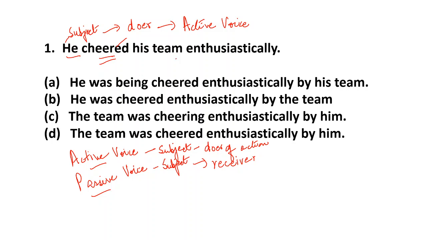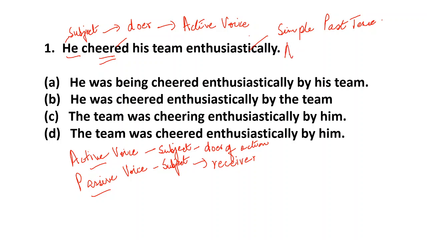So you see what happens. Now this is very clear that this sentence is in simple past tense.